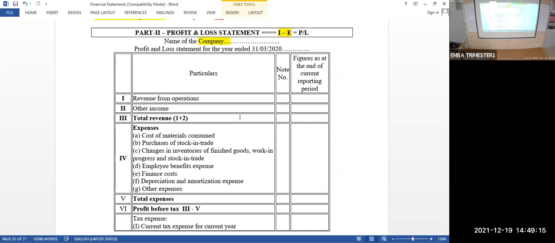Opening is 5,000, sir. The total of these three, finished goods, work in progress, and stock in trade in opening is 5,000. Total of these three in the closing is 7,000. So how much you have to write here? Minus 2,000. 5,000 was there. Now it is 7,000. So change is minus 2,000. Suppose already 10,000 was there. Now it is only 6,000. How much you have to write here? 4,000. You have to write plus here.